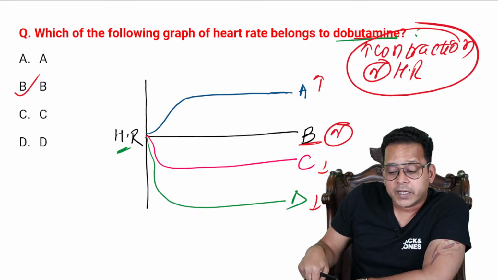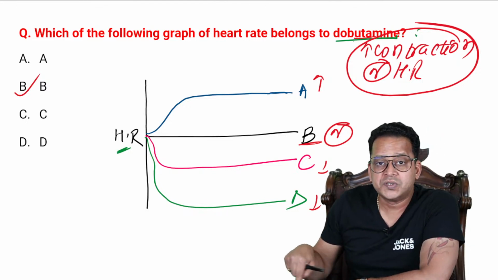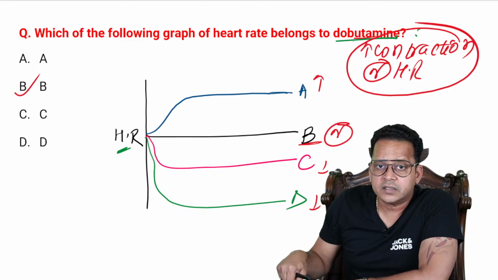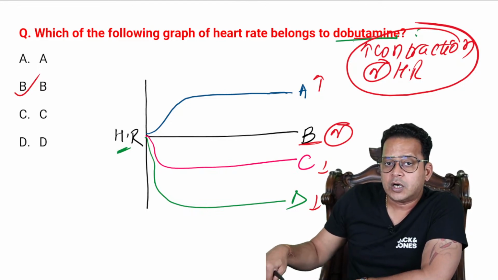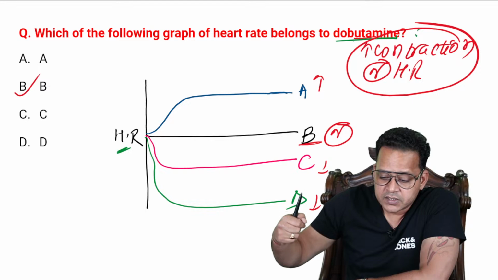That is the reason I prefer dobutamine in acute CHF: I don't want to increase heart rate, because the oxygen supply is already low. I would never try to increase the oxygen demand by increasing heart rate.